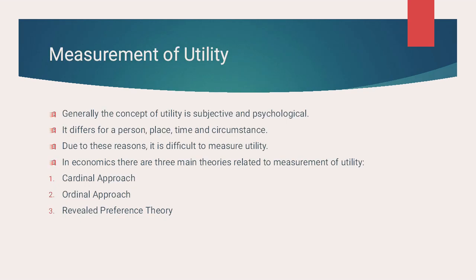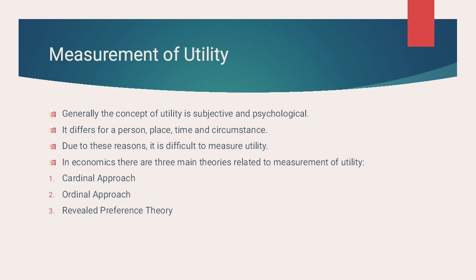Measurement of utility. Generally the concept of utility is subjective and psychological. As you already know, it is all in our brain. It is just the satisfaction level. So it differs with person, place, time. This all we have studied already, it's just repeating. Due to these reasons, it is difficult to measure utility.